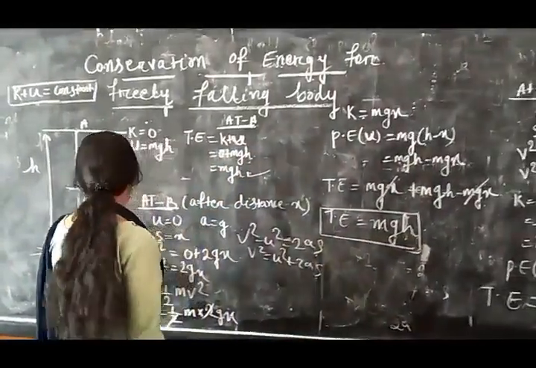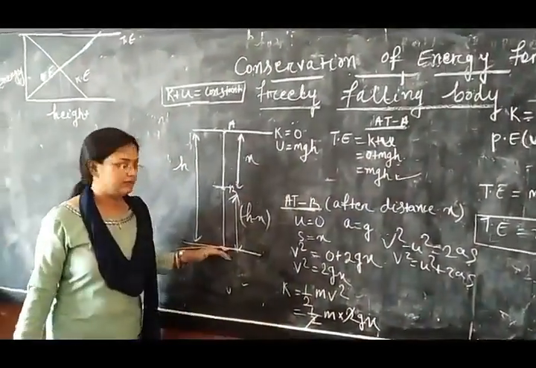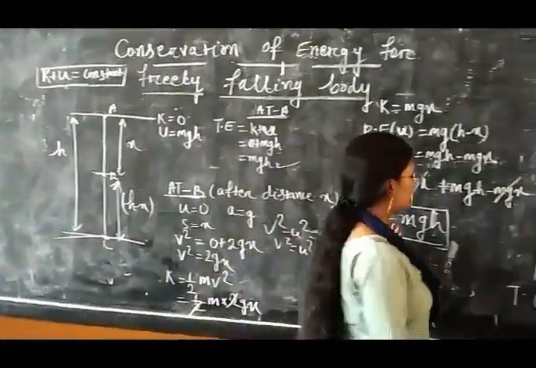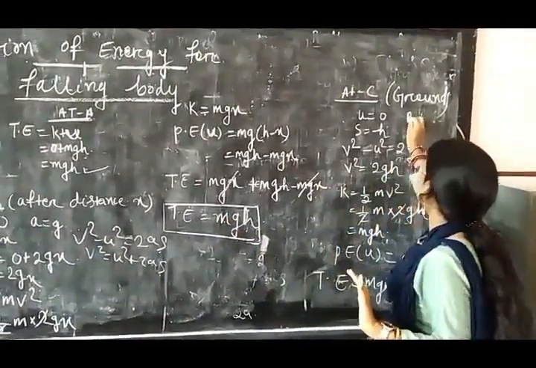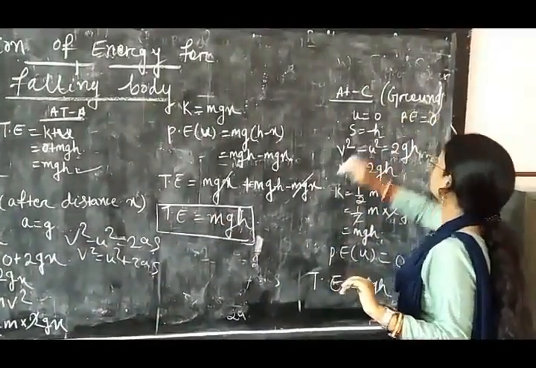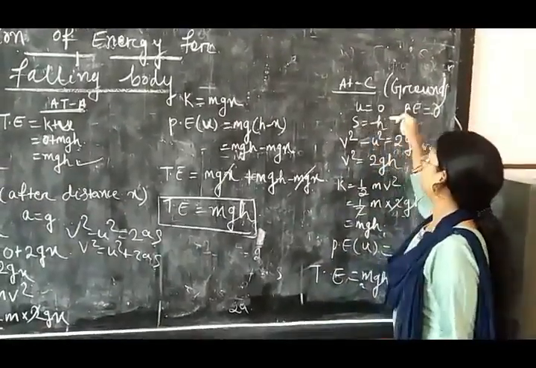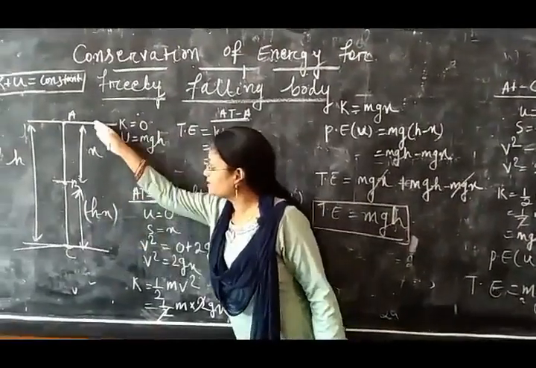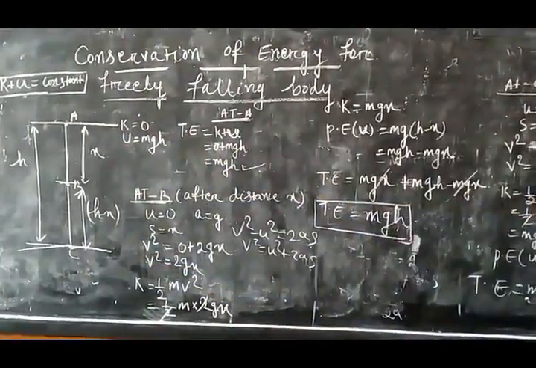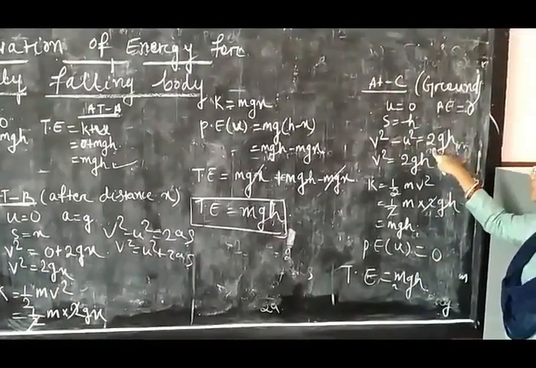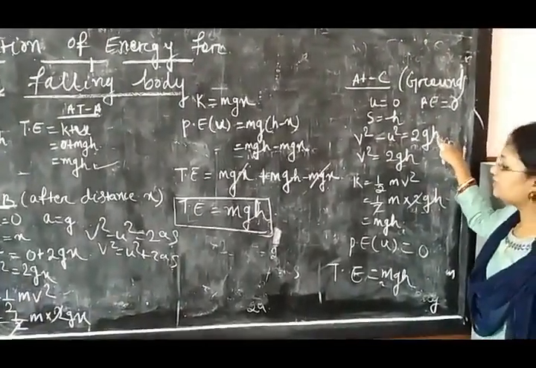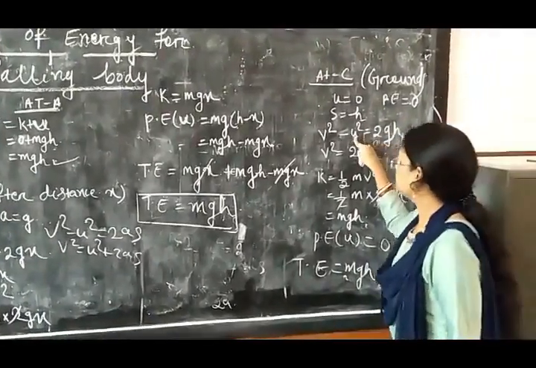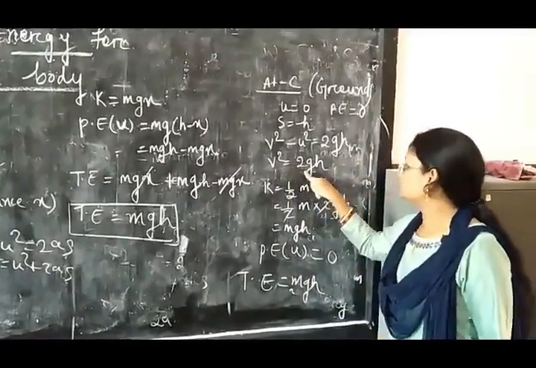Now we will see at point C. C is the ground level. Height is 0. So if height is 0 at the ground, then potential energy is also equal to 0. And initial velocity is already 0, and s is this much distance, that is h. v square minus u square equals 2gh. Now in place of s we can write h, in place of a we can write g, and initial velocity is 0. So v square equals 2gh.